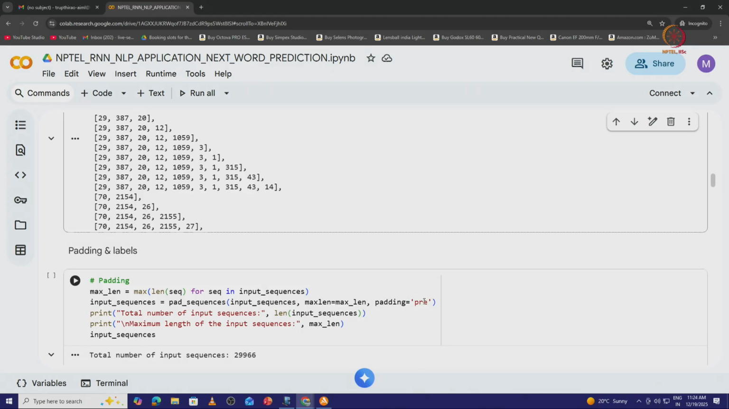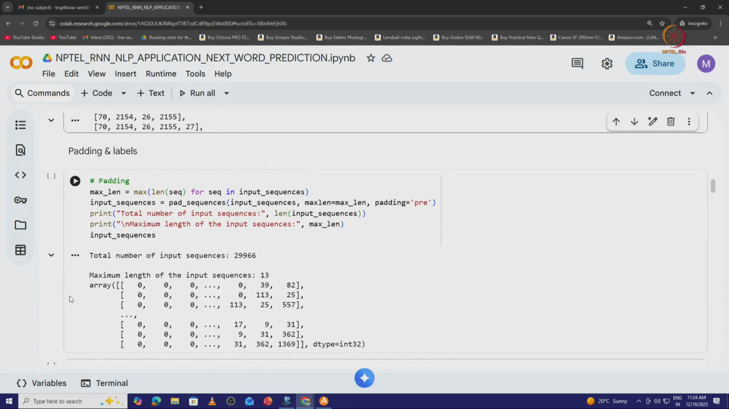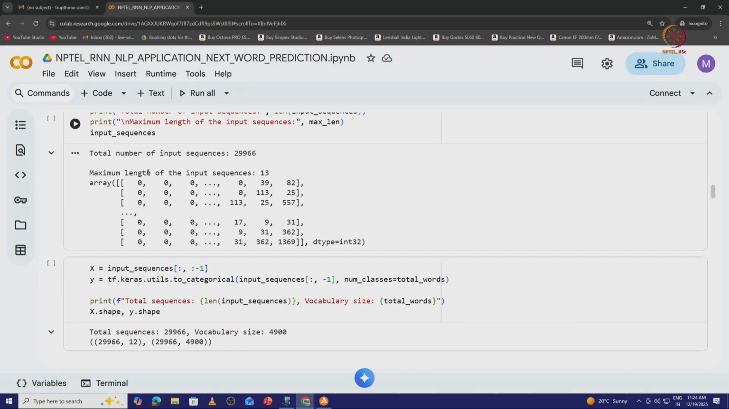So that I have the representation 0 0 followed by the token values. Finally, I try to print the total number of input sequences that I have and the maximum length of the input sequences. The total number of input sequences generated is 29,966, and the maximum length is 13. So we are making use of 13 different features, out of which the last feature is our output.